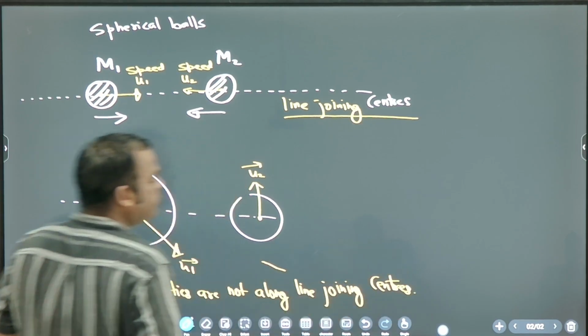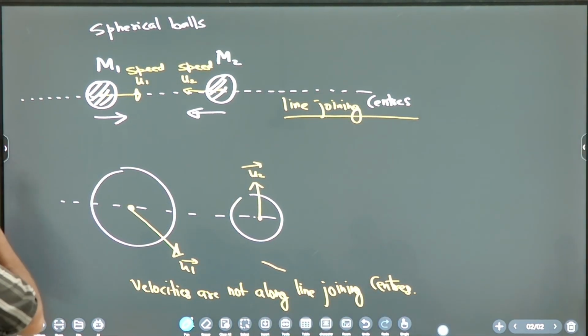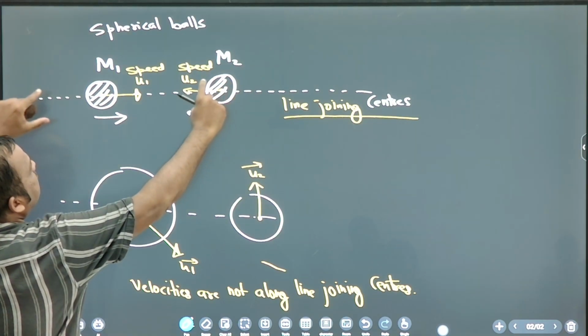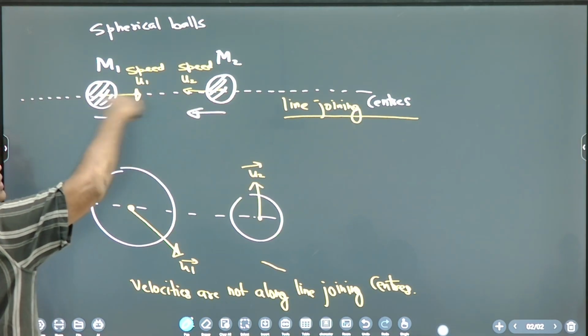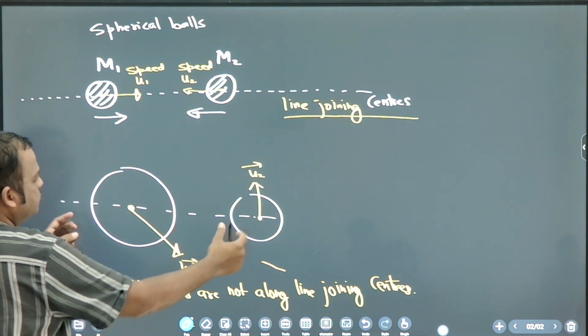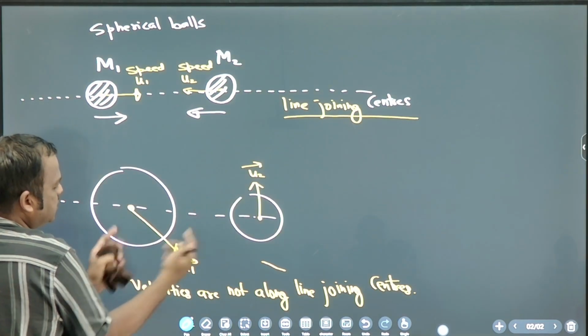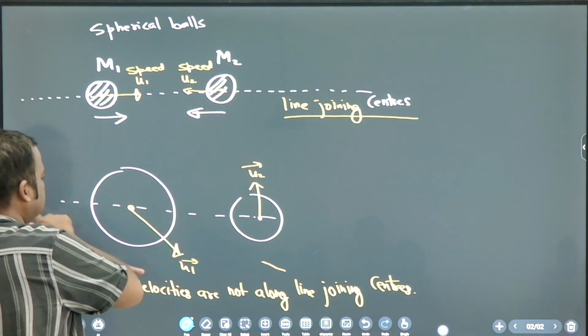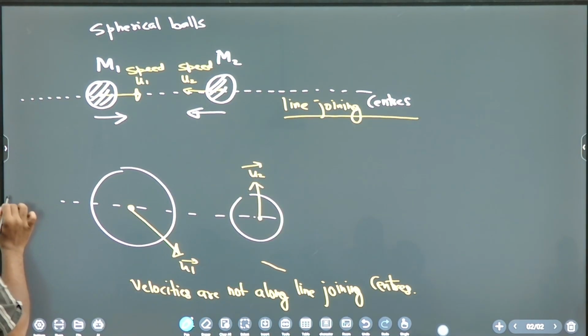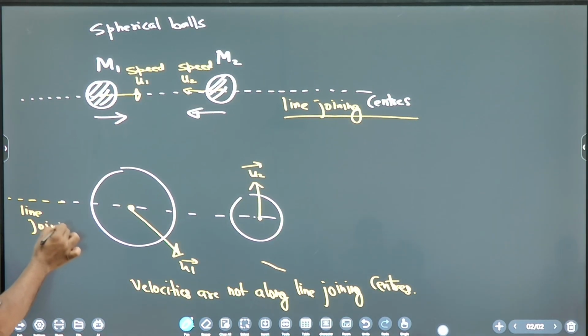What is the difference you see in these two? The two balls are approaching each other. The velocities are along line joining. Here also, two balls are close to each other, but the velocities are not along line joining. Okay, this is line joining.